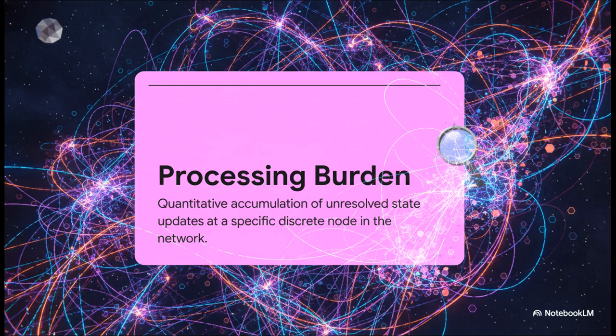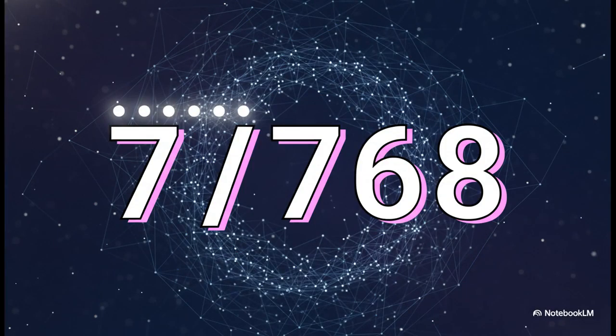Think of it like a cosmic traffic jam, or even like digital lag. If a single node gathers too many unresolved updates, the local coherence of the graph threatens to drop below its bare solvency threshold. And that brings us to a very specific, absolutely crucial number: 7/768. The Unified Dynamics framework mathematically derives this exact fraction as the absolute point density resolution limit. It's the physical bedrock capacity of a single vertex in the premetric network.